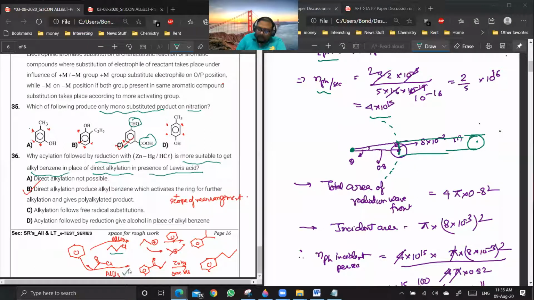Then this method is more preferred than this one because, in this case, the end product which you will be getting will be an alkyl benzene. And alkyl benzene will have a tendency of further reaction because the ring will be more activated towards electrophilic substitution due to the alkyl group. Are you getting my point? Yes or no?